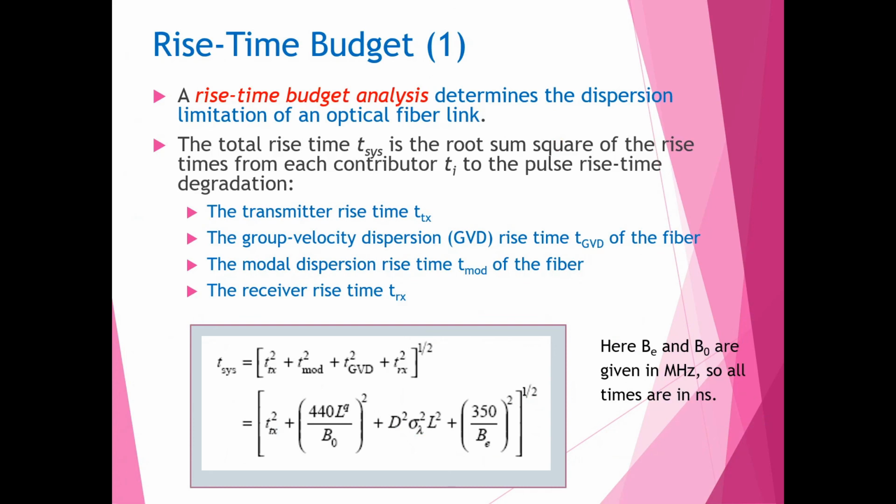So the rise time analysis determines the dispersion limitation of an optical fiber link. The total rise time is the root sum square of the rise time from each contributor Ti to the pulse rise time degradation. So we have discussed here how to calculate rise time budget. So this is about calculation of the link power budget and rise time budget. Thank you.